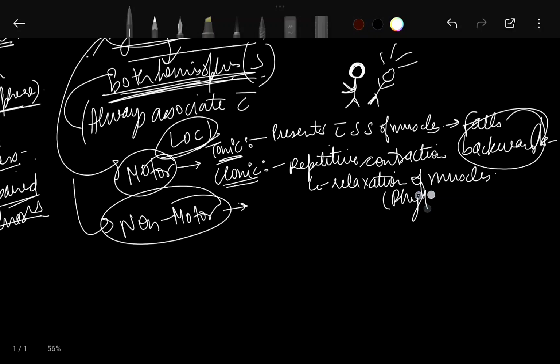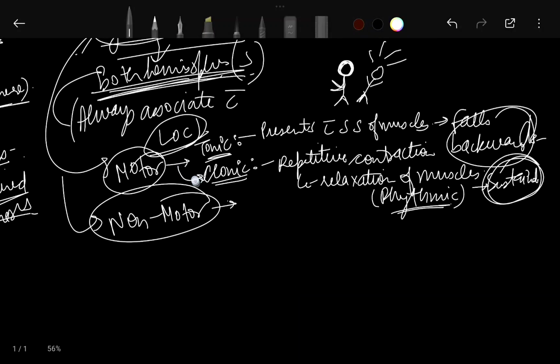These are usually rhythmic. In clonic motor seizures, repetitive contraction and relaxation of muscles is there, which is rhythmic, and the person is sustained in that position only. The person either falls or not, because relaxation is also there along with the contraction. Then we have atonic.